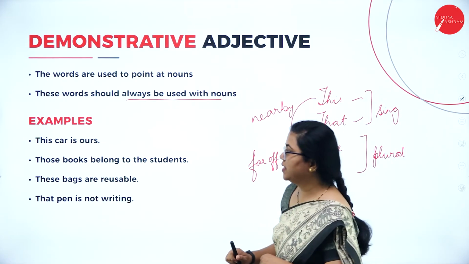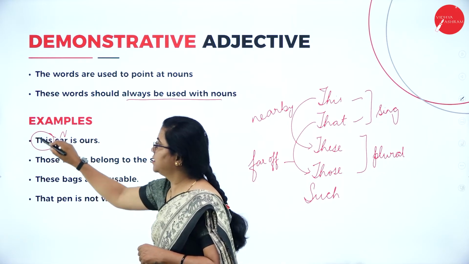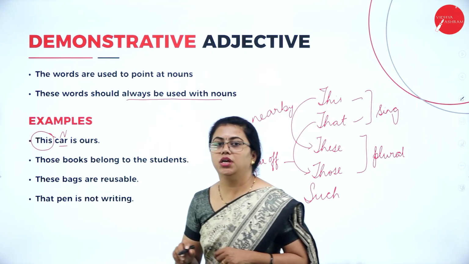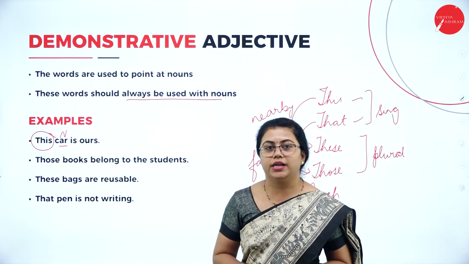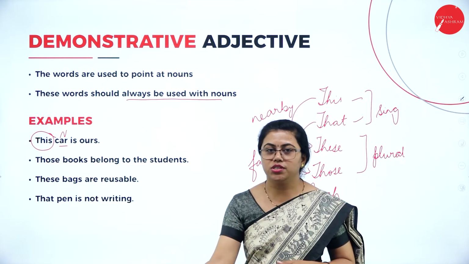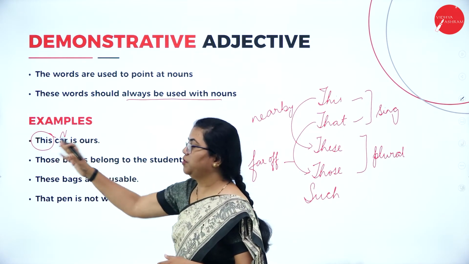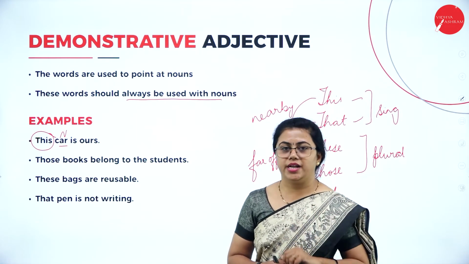So let me give you a few examples here. This car is ours. Car is a noun, and this you are using just before the noun. So this you are using to demonstrate. You are showing that car. This car is ours. So you are demonstrating something and you are using it just before the noun. Hence this becomes a demonstrative adjective.